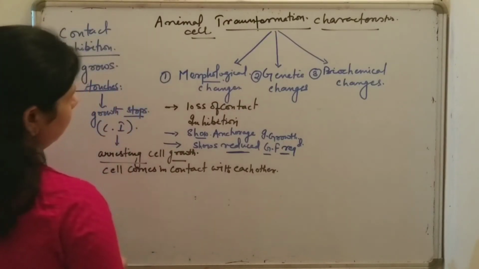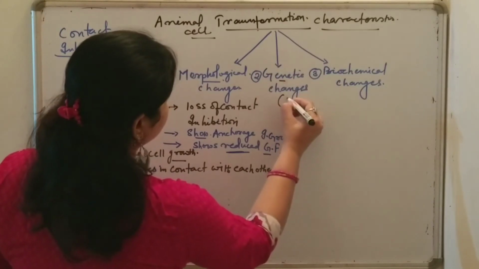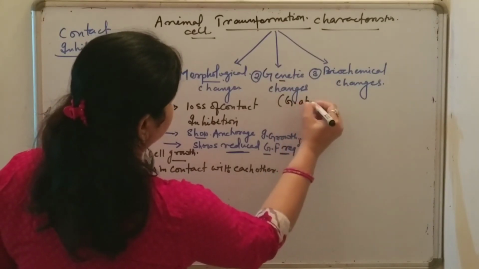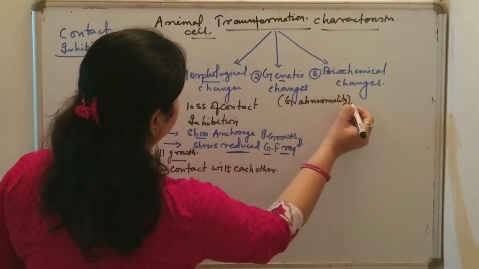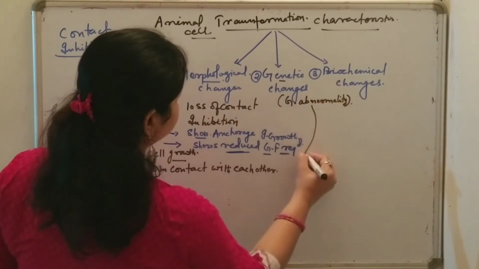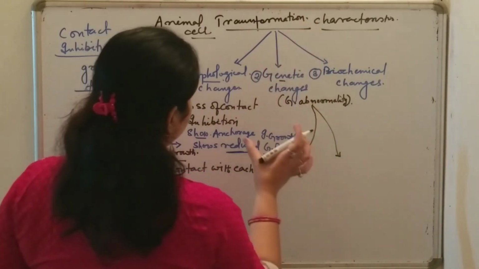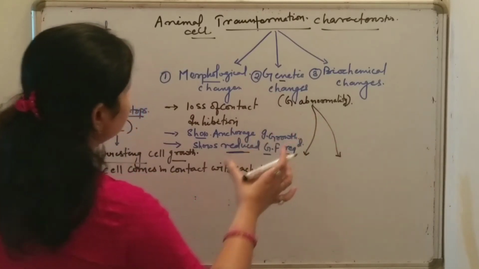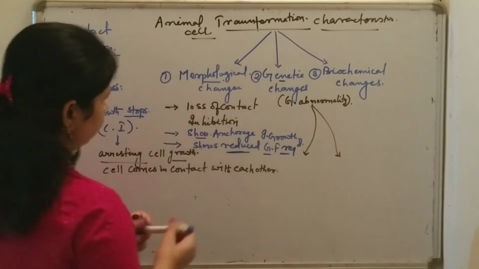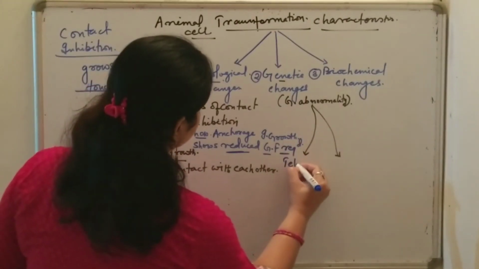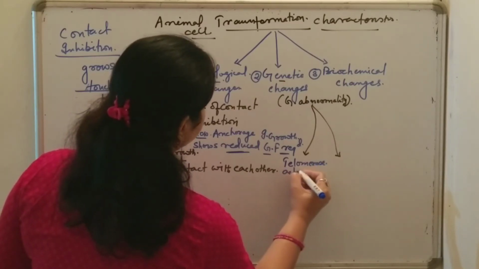Now the second one is genetic changes. What type of genetic changes? It is better known as genetic abnormality. Here also there are some types of changes at the genetic level. First, there is telomerase activity.